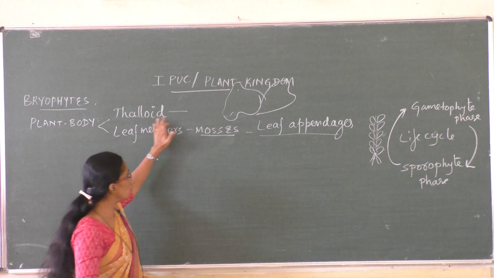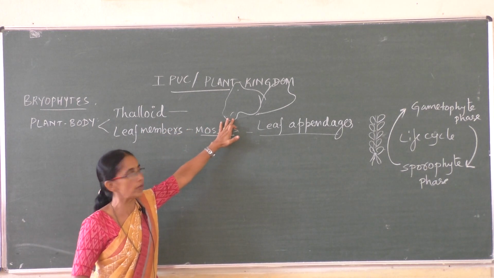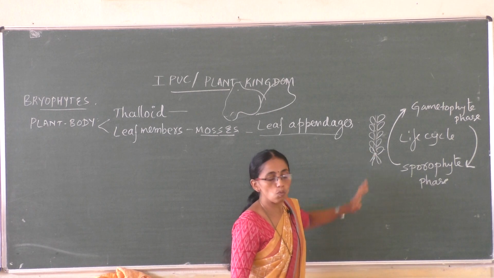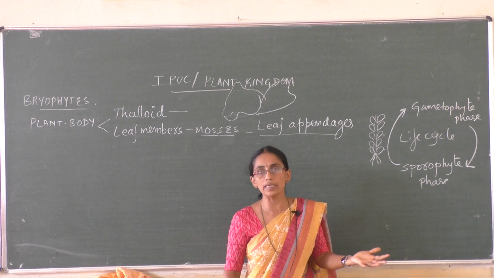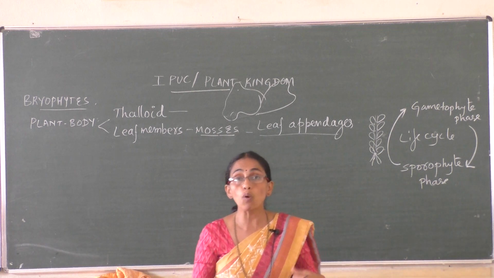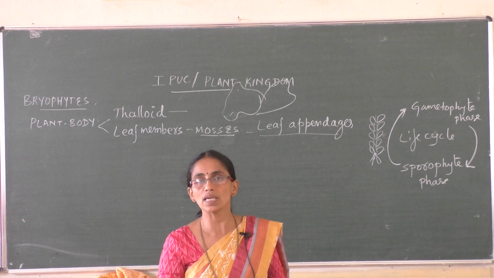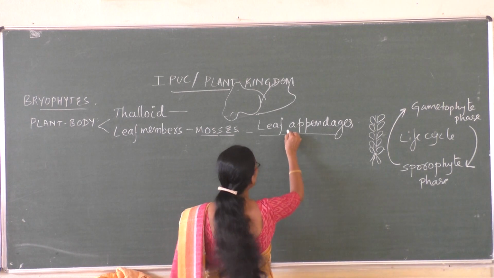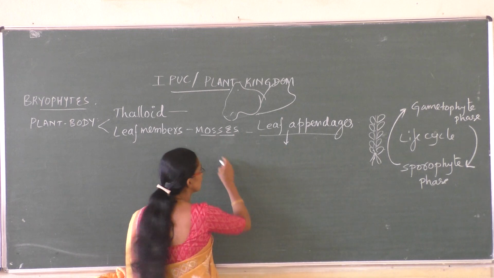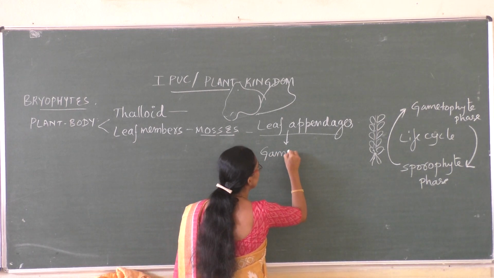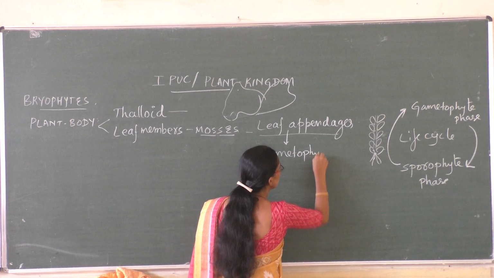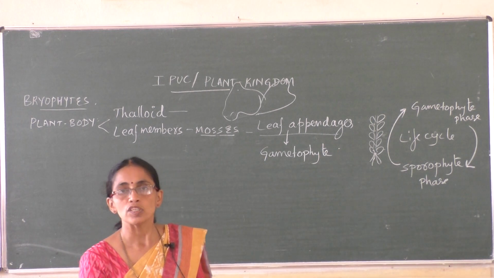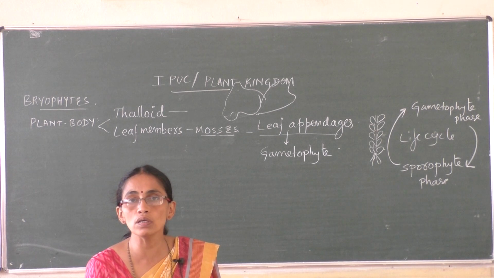So the thalloid, what we studied, is the gametophyte. The leafy members, this plant, is the gametophyte. What we see in nature, the predominant plant body in the case of bryophytes, is the gametophyte. So the leafy plant body in the case of mosses is a gametophyte. In bryophytes, the dominant phase is the gametophyte.